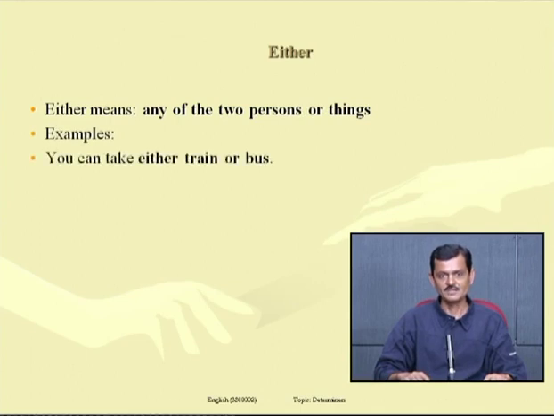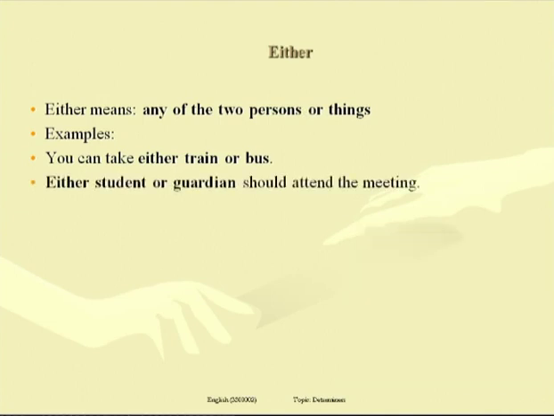You can take either train or bus. My dear friend, I want to come to Ahmedabad. Can I come by train or can I take a bus? The answer is you can take either train or bus. Both the means of transportation are available, so as per your convenience you can take either of them, either train or bus. Two things and any of the two persons or things, which is what is meant by the word either.